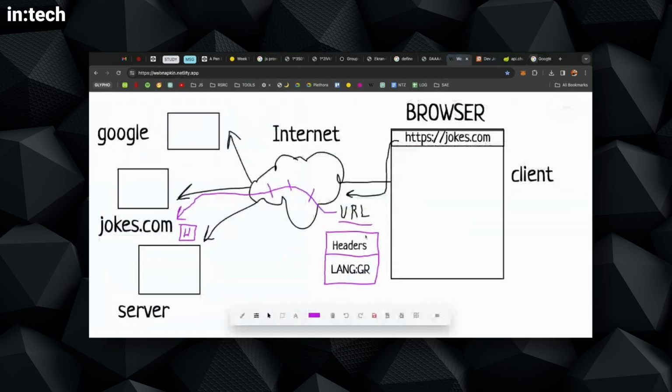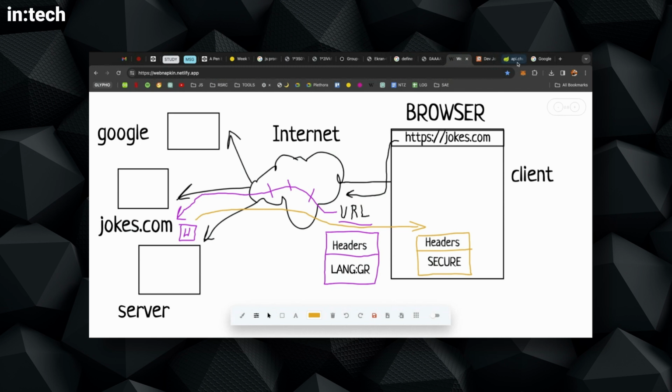So in my diagram here, when I get the response from jokes.com, I also get some headers. But these are the headers from the server. These are, I don't know, like, I'm secure. So if you want to pay, you can use your credit card, something like that. So there are always headers going back and forth between servers and clients.